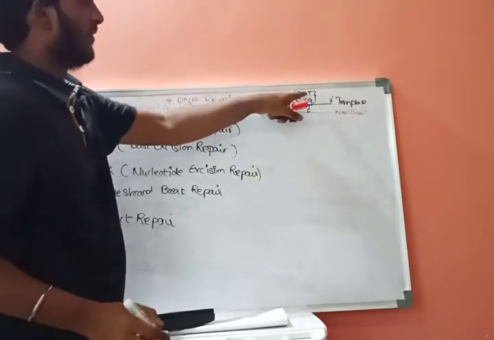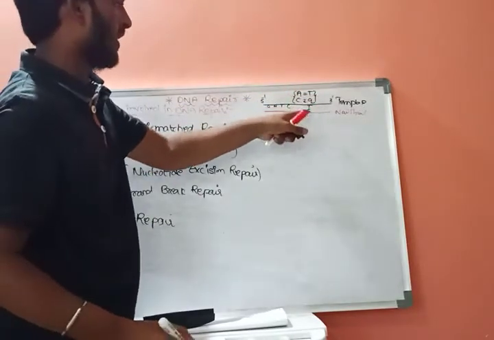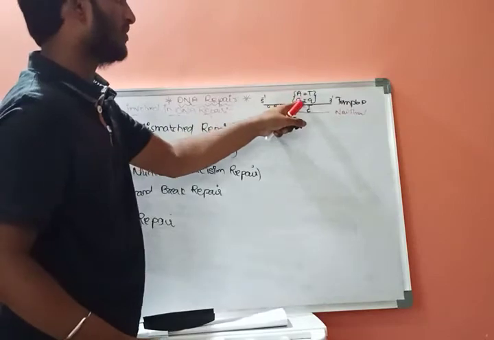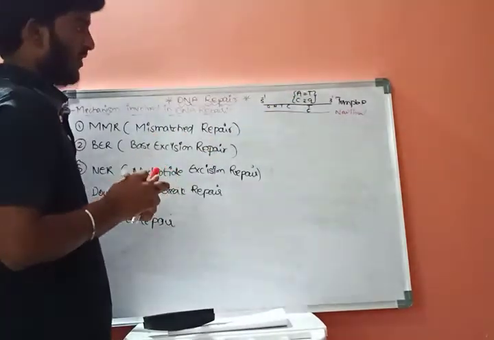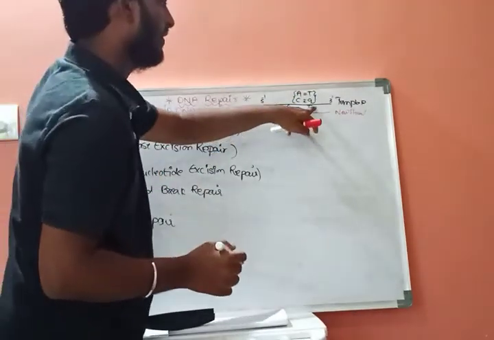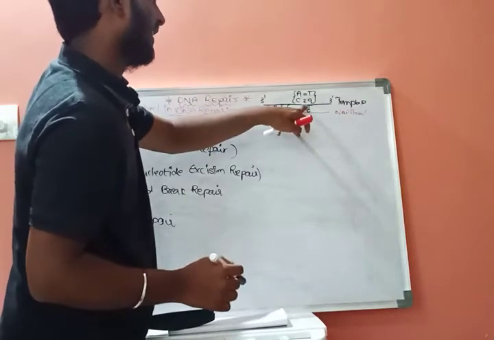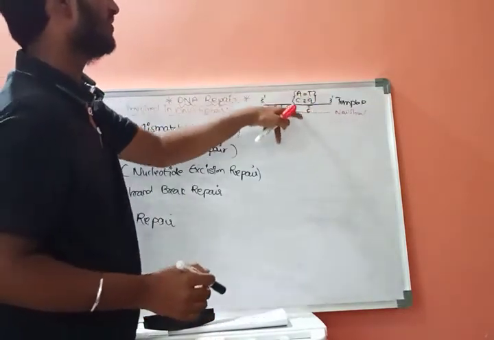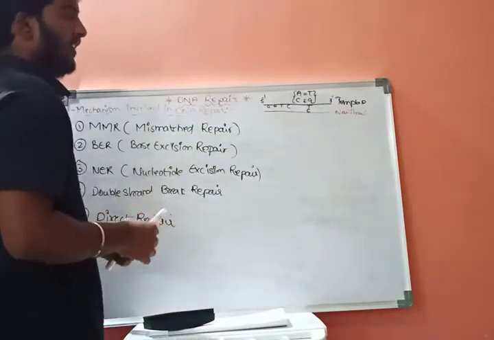These are the correct pairings. Here thymine is paired with cytosine, so there is a fault in this new strand.